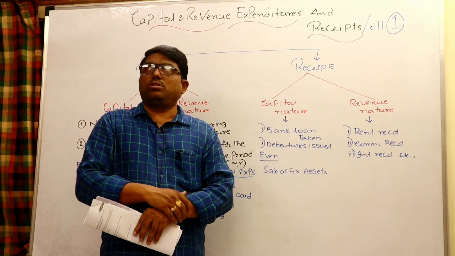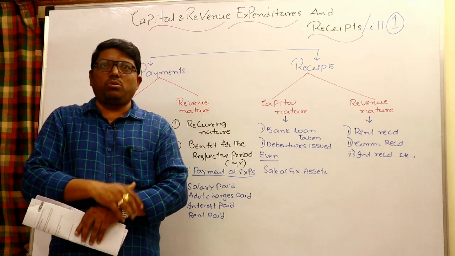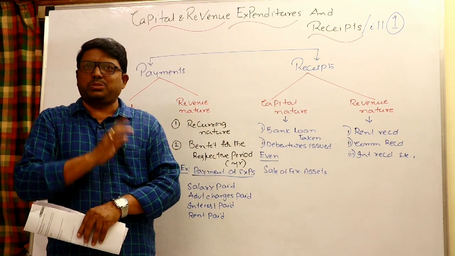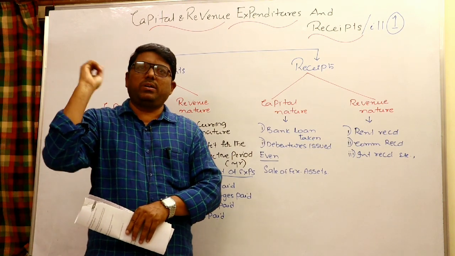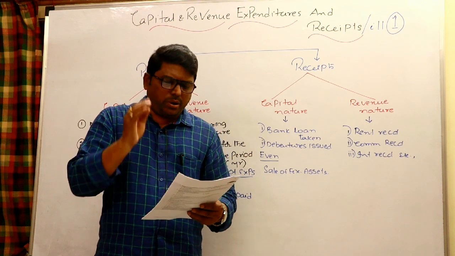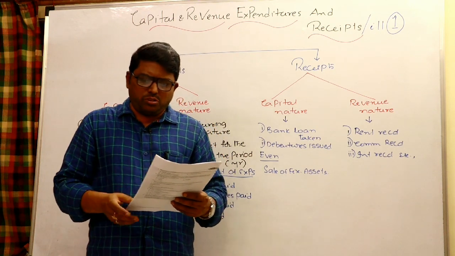And the government said that you have to maintain 3 or 4 more exhaust fans. What kind of expenditure is it? It is a revenue expenditure. Because of 3 or 4 more exhaust fans, your revenue will not be generated. That is a part of just the maintenance of your business.